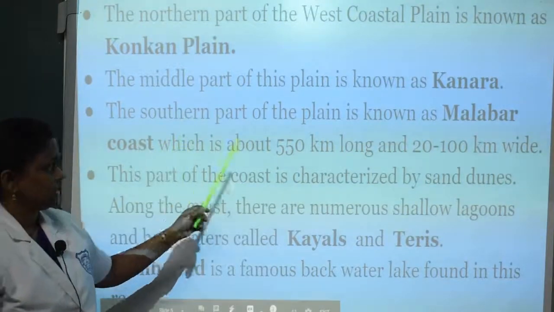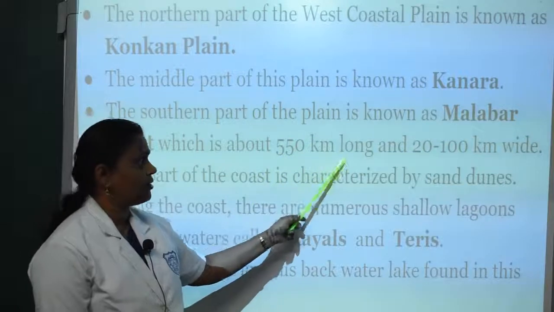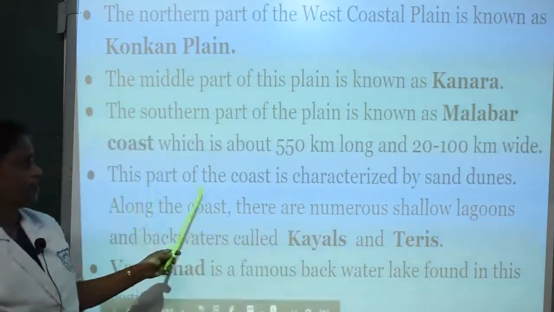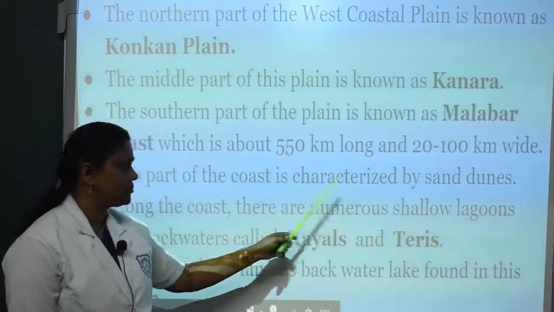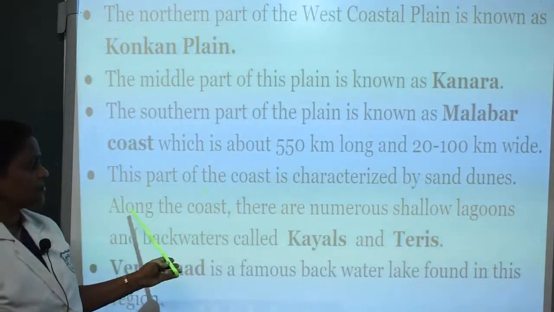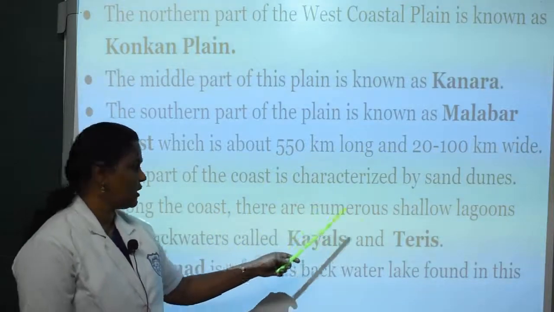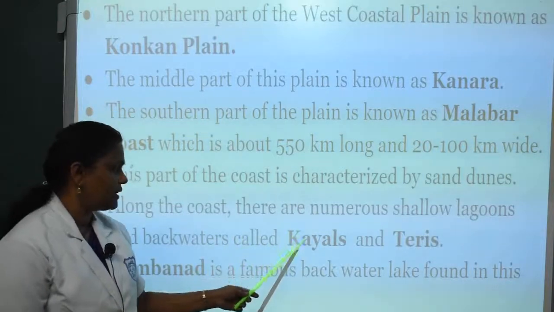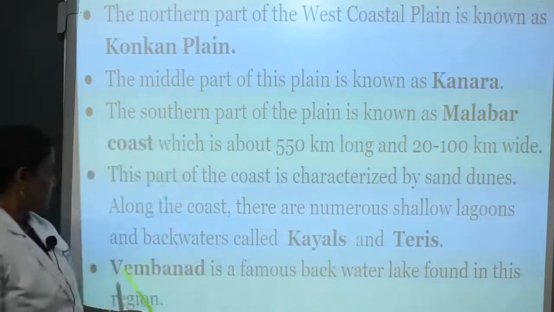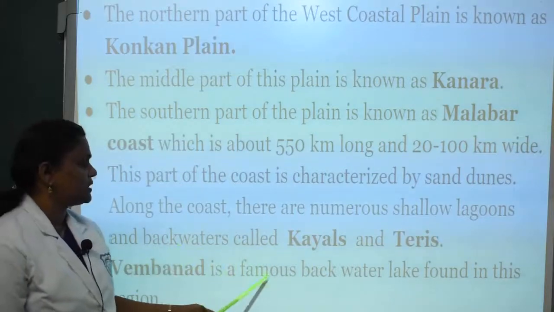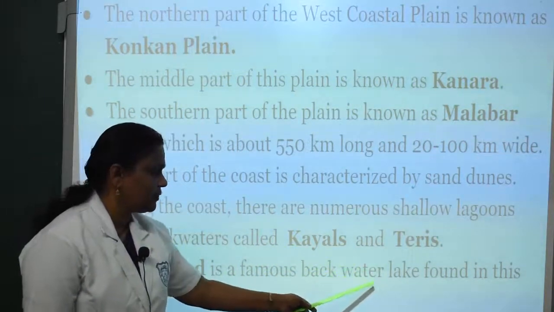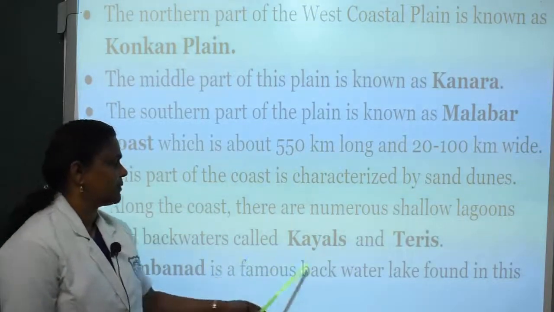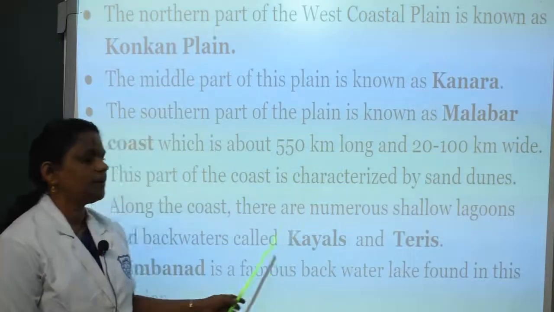The Malabar coast extends up to 550 km long and is 20 to 100 km wide. This part of the coast is characterized by sand dunes. Along the coast, there are numerous shallow lagoons and backwaters, called kayals and terraces. Vembanad is a very famous backwater lake situated on the Malabar coast.